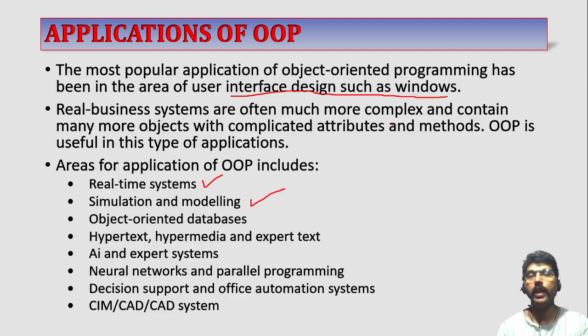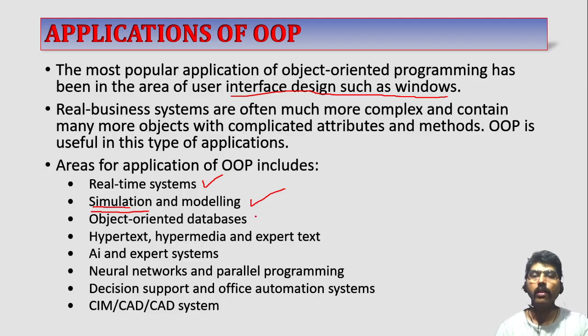We can simulate aviation. Instead of using a real aeroplane, we just simulate that aeroplane in the computer. Or instead of using a real vehicle, we are designing a vehicle in computer and simulate how actually it will behave. Such simulation is possible. Such simulation software can be written with the help of OOPS.